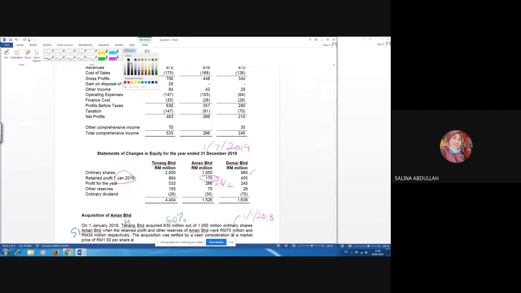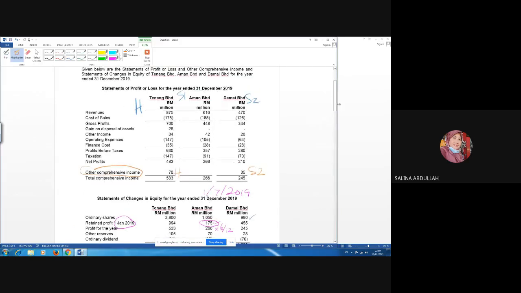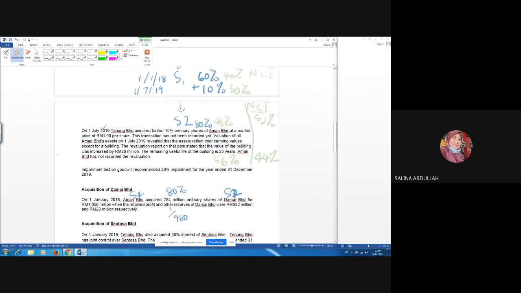Surplus on OCI is given in the question, so you will take 70 holding, and here we have S2 35. This will be shown in OCI because it is given in CSoPLOCI in the question. So these two figures you will take directly. However, we have additional figure to be shown here. This is revaluation of S1 that takes place on 1st July 2019, and this is current year. And this amount also will be shown in OCI.